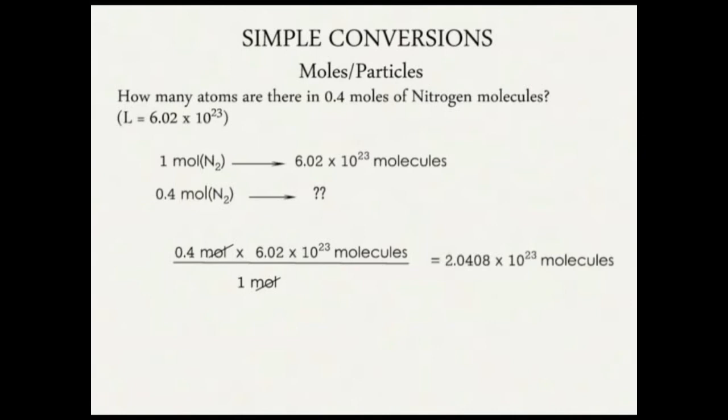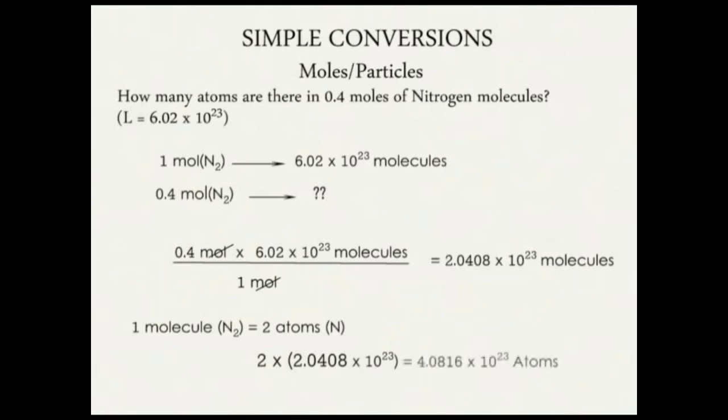But remember, 1 molecule of nitrogen contains 2 atoms. Nitrogen is a diatomic molecule, and so we shall have 2 times 2.0408 times 10 to power 23, and we get 4.0816 times 10 to power 23 atoms of nitrogen.